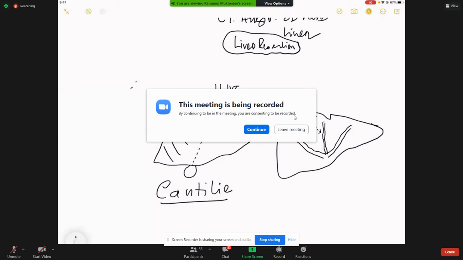Some people say that it makes a 45 degree angle with the horizontal line, the axis of the body. I feel this is more theoretical, but for us, we have to understand the line of Cantlie because we have to plan a liver resection.